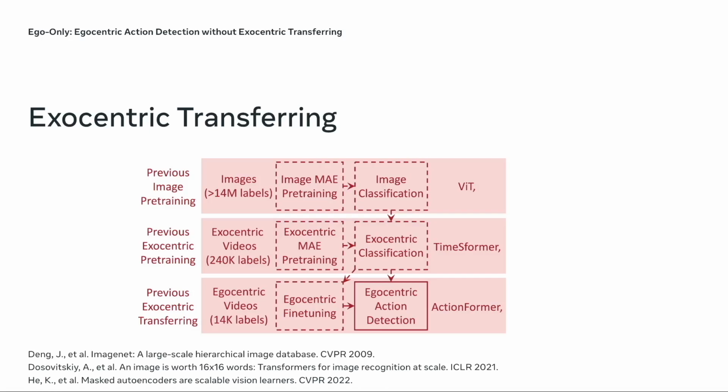self-supervisedly before the model learns to classify exocentric videos. This line of research is based on previous observations that egocentric models can hardly be trained from scratch and that exocentric representation transfer to egocentric data.